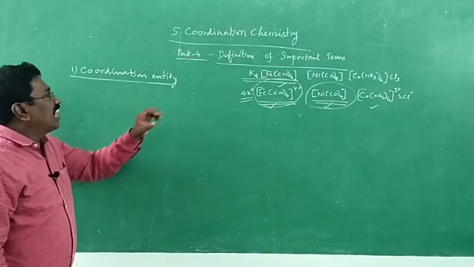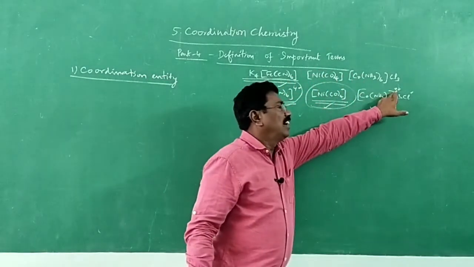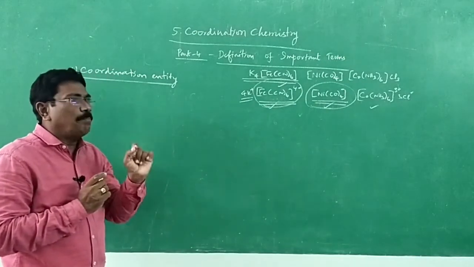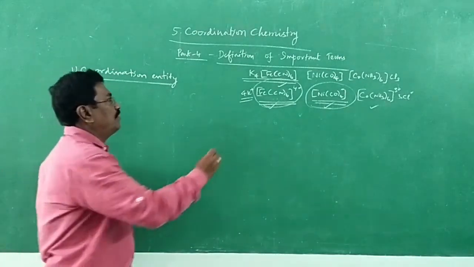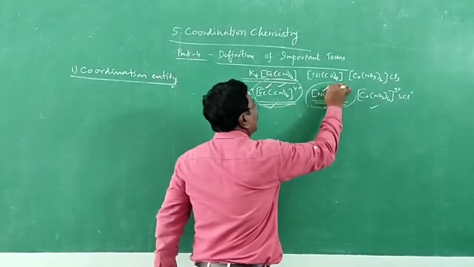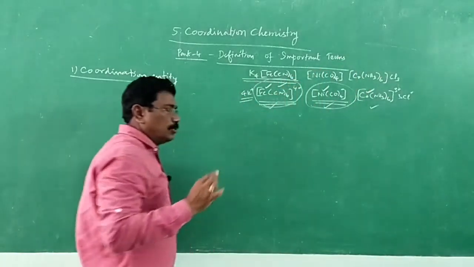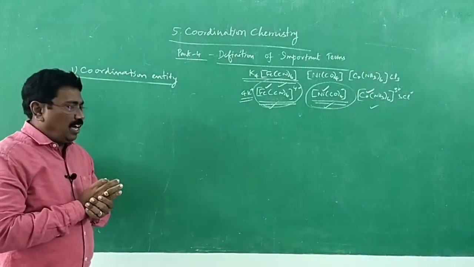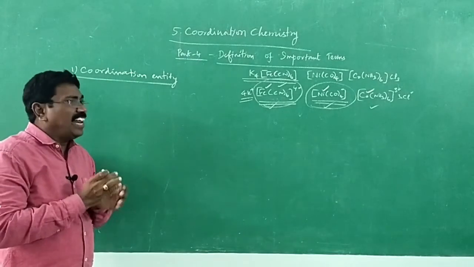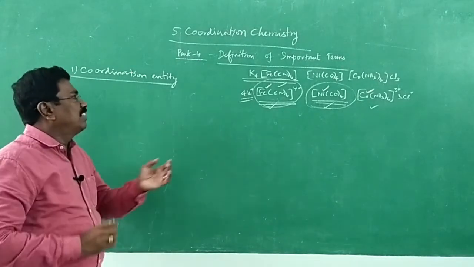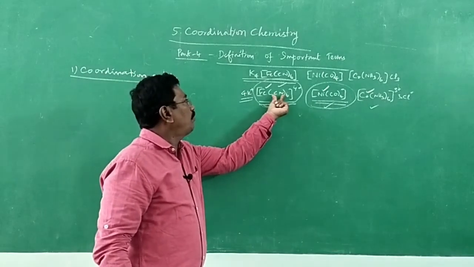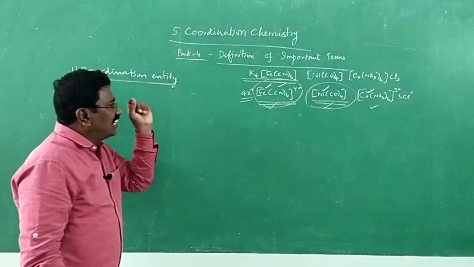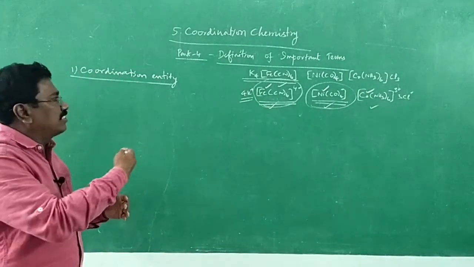a coordination entity is an ion or a neutral molecule composed of a central metal atom or ion, and an array of atoms or group of atoms, which are called ligands, that are attached to it.